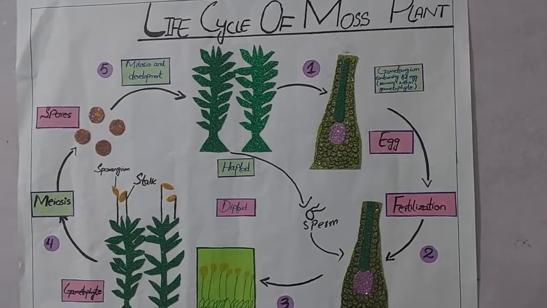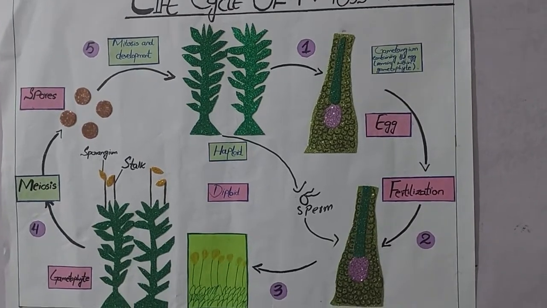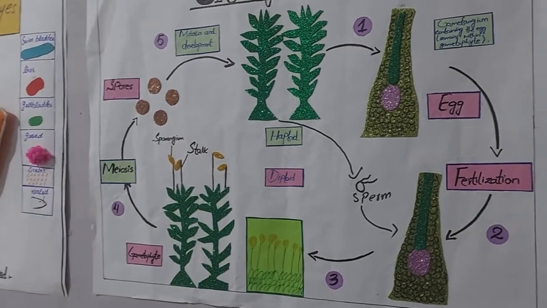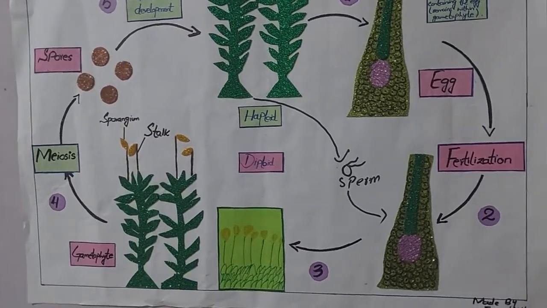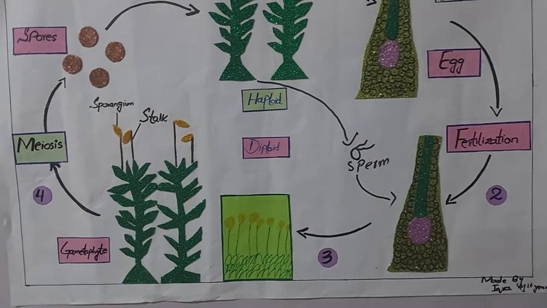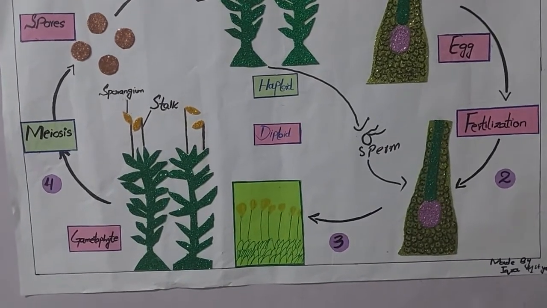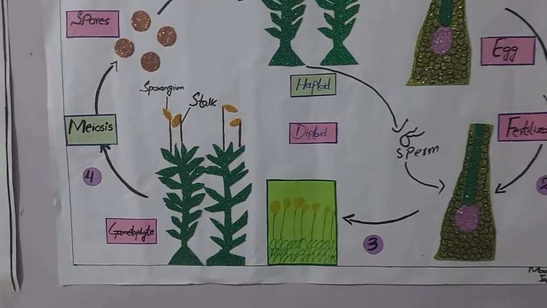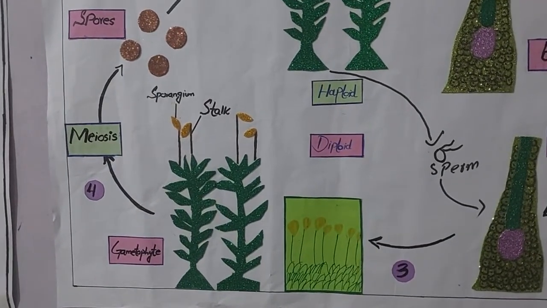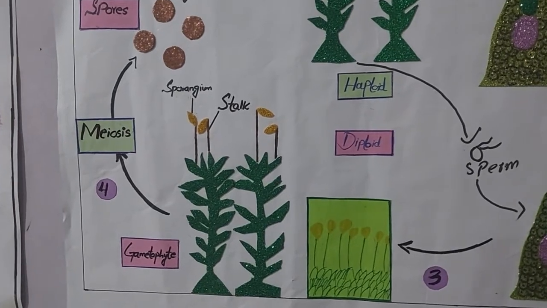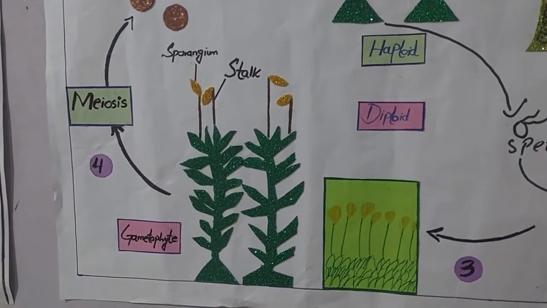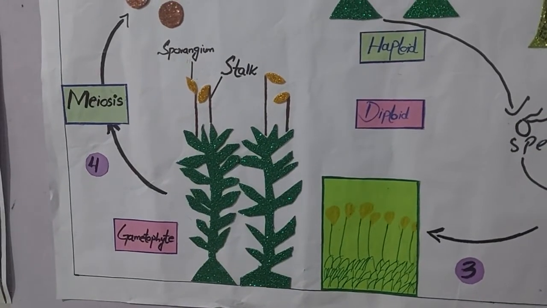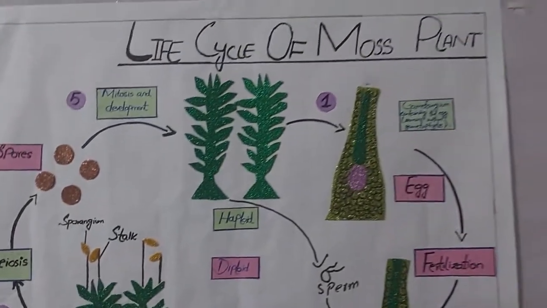Mosses, you know that they belong to the non-vascular plants of kingdom Plantae. Non-vascular plants are those plants which do not possess the xylem and phloem for the conduction of water and food, and these plants are very small in size and grow close to the surface of the soil. And the body of these non-vascular plants is not differentiated into root, stem and leaves. You can see here this is the simplest structure of the non-vascular plant, which is moss.